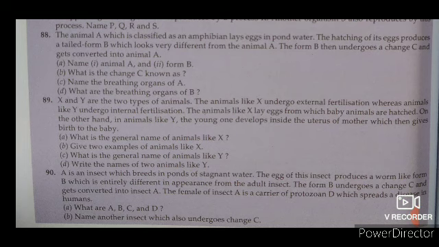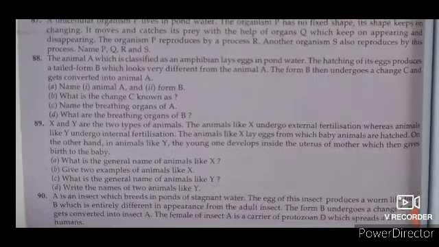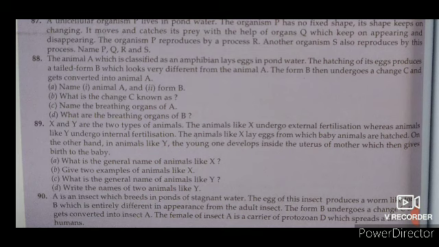So you have to tell the name of first, animal A, second, form B. So if you talk about the answer, animal A is a frog, because in case of frog you have seen the metamorphosis process. External fertilization also takes place in frogs. A is a frog and form B is a tadpole. Dear students, tadpoles are very minute and teeny organisms, which are the result of the external fertilization. When the fertilized eggs develop, tadpoles form.